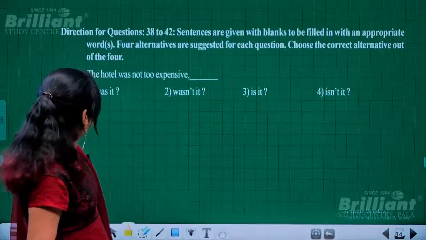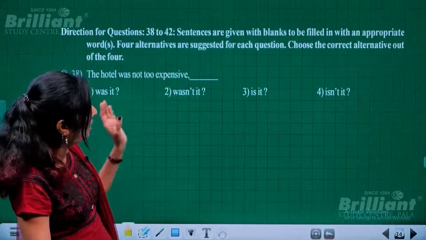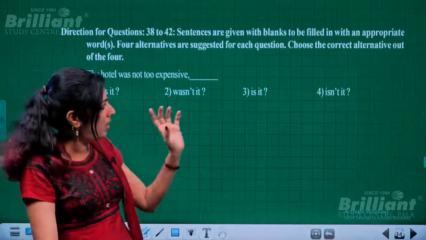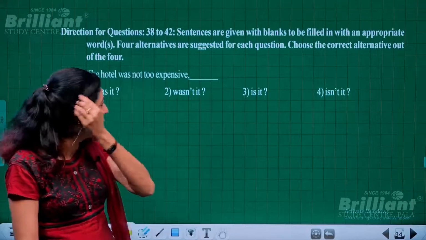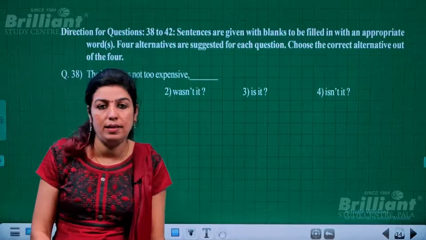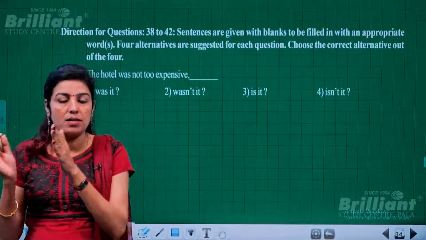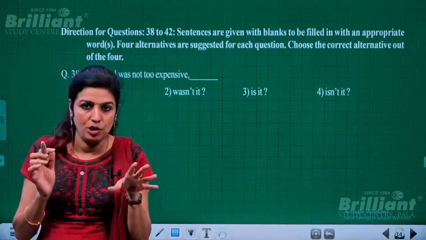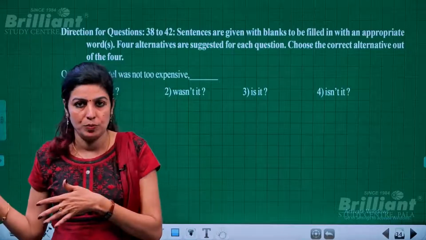Okay. Then next is questions 38 to 42, where sentences are given with blanks to be filled with appropriate words. So you have to choose proper words or phrases with which the blanks could be filled. See, the first example is the example of a question tag. Question tags are questions asked rhetorically, for which you do not expect an answer, you just want to confirm it. For example, you were absent yesterday, weren't you?